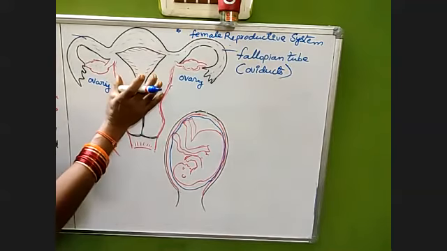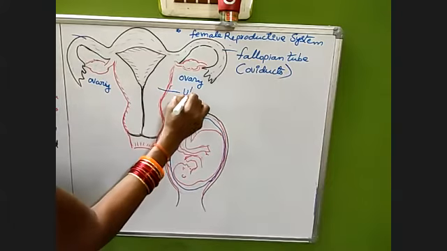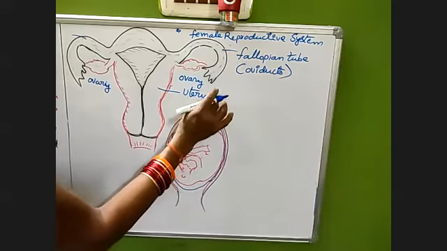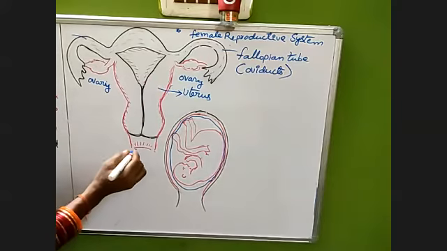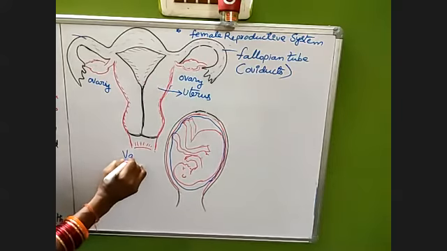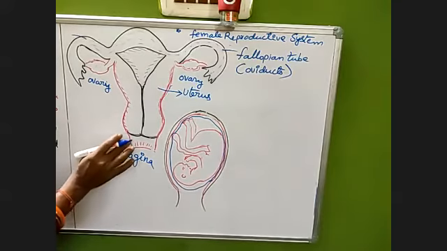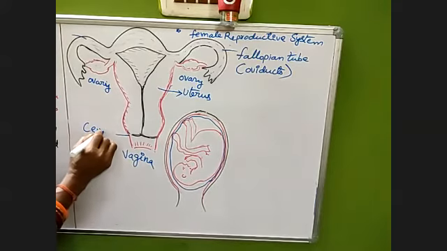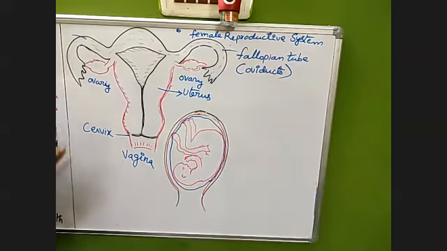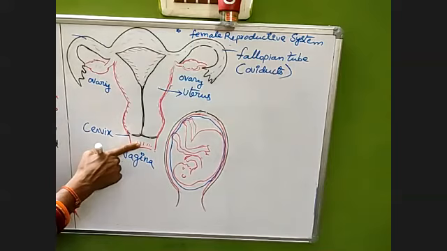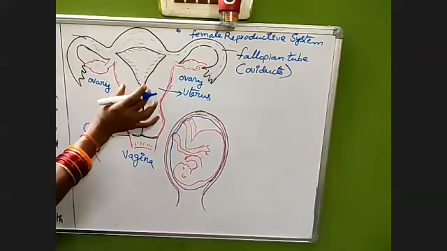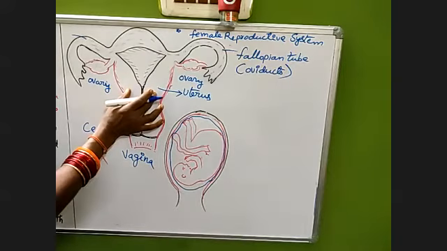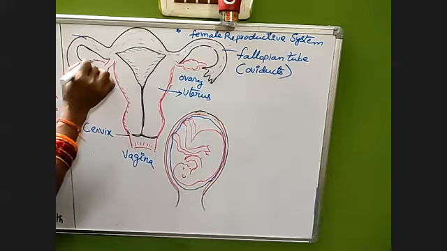This pear-shaped organ is called the uterus. In Telugu we call it Garbhasanchi. Next, this opening is called the vagina. The mouth of the vagina is called the cervix. These are the parts of the female reproductive system. Once again, the vagina, and the mouth of the vagina is the cervix. The muscular, pear-shaped organ is the uterus. Then the fallopian tubes.